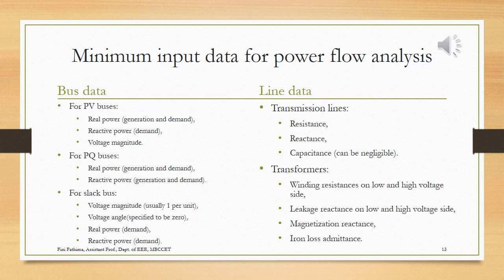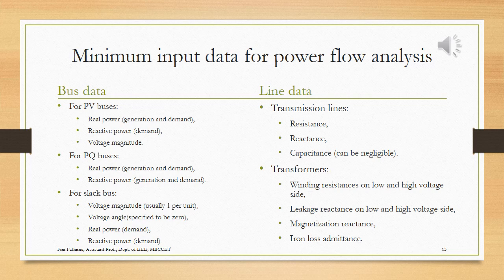It is not generated, it is a demand, and we will also get the voltage magnitude. And for load buses, we are given the real and reactive components of the power in that particular bus. And for a slack bus, we usually take the voltage as 1 and the voltage angle as 0. And finally we will find out what the losses are. That is the first input.